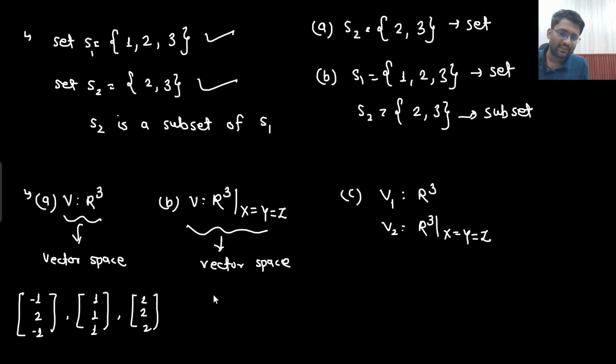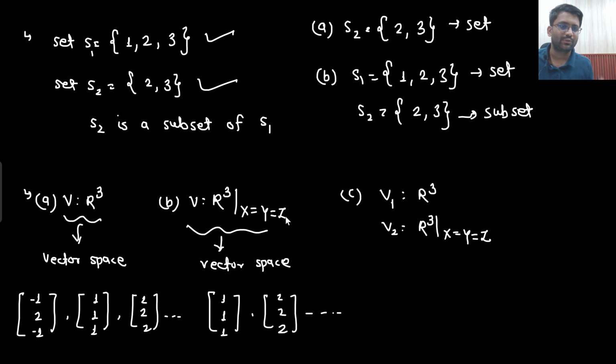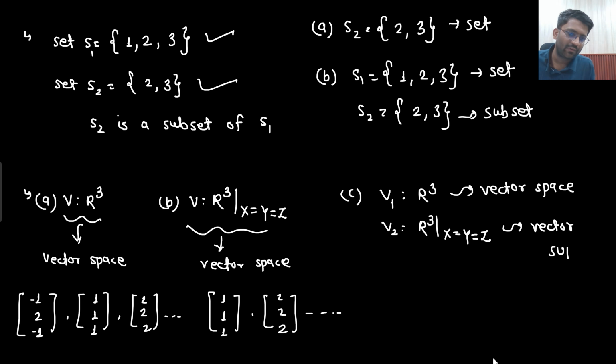Here what will come? Sir, here only 1, 1, 1 can come, or 2, 2, 2 can come. Anything random cannot come here. x has to be equal to y, which has to be equal to z. But here any random value can come. So now if I am considering both of the vectors together, I will call this a vector space, but I will call this a vector subspace. Did you understand the meaning of vector subspace?